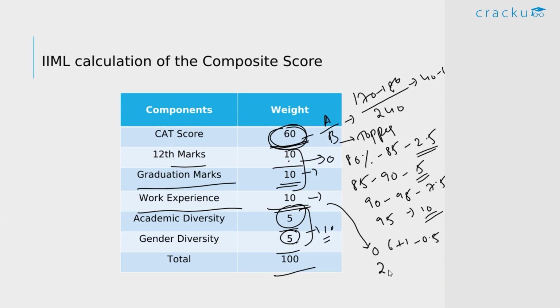And this goes on until 26 months, which is slightly more than 2 years, and beyond this it will be 10 points. And one more important point to note here is they consider the work experience only up to July 31st. So for the first round of selection, they consider the work experience only up to July 31st.